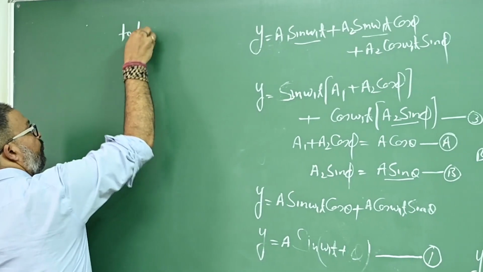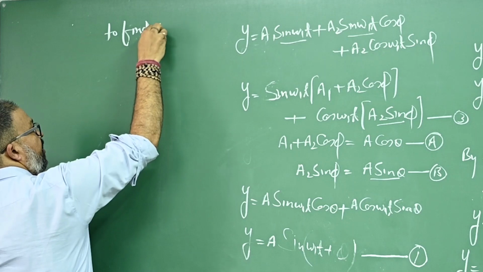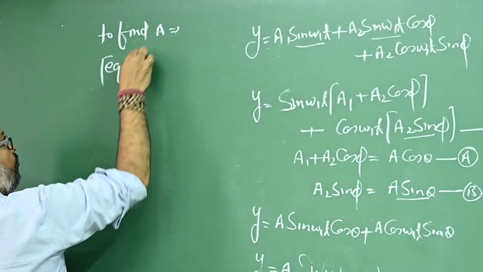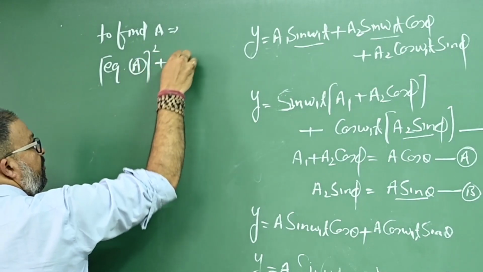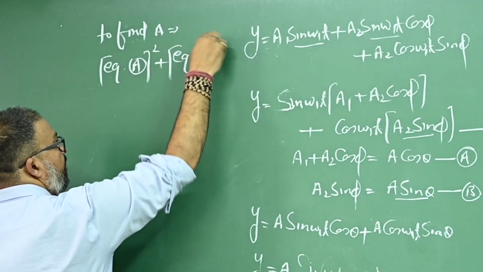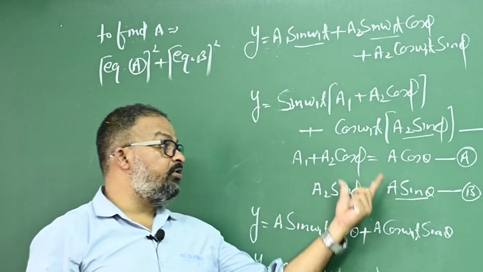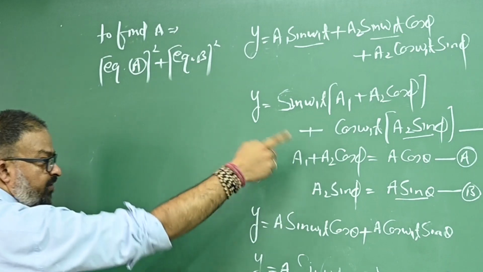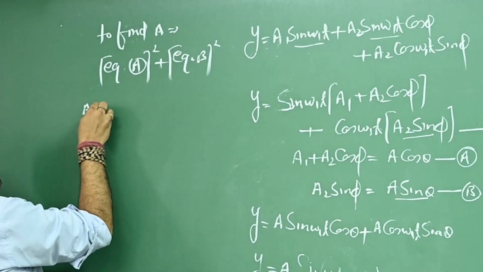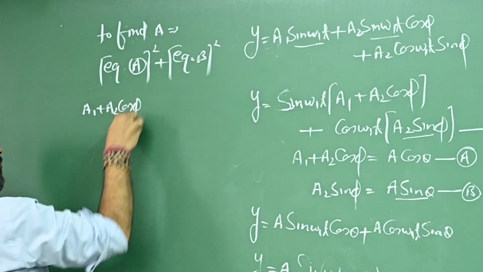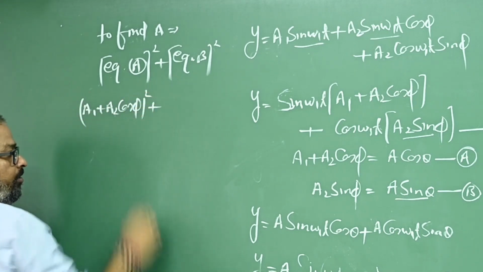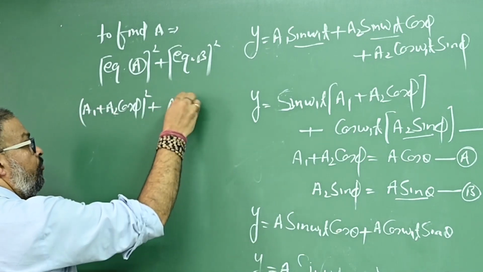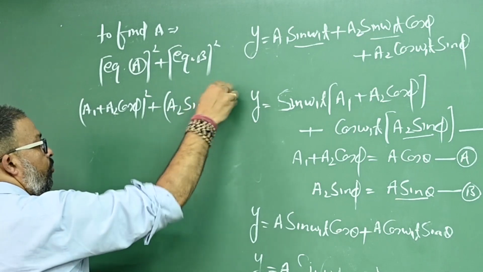To find A, equation A squared plus equation B squared. I'm squaring and adding both these equations, A and B. How would I? Left hand side: (A1 + A2 cos phi) whole square plus the left hand side of the second equation, so it will be (A2 sin phi) whole square.